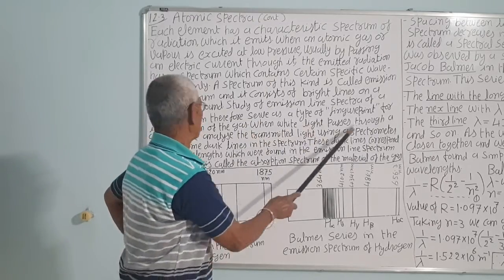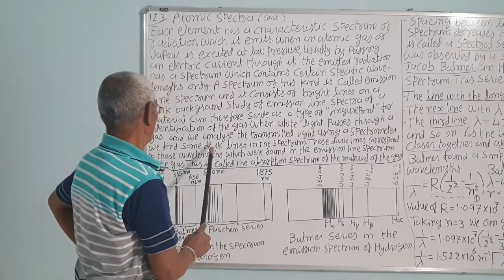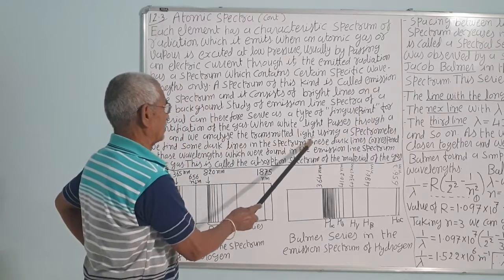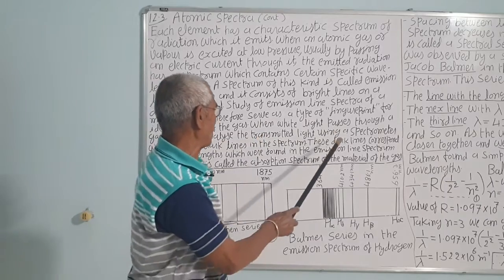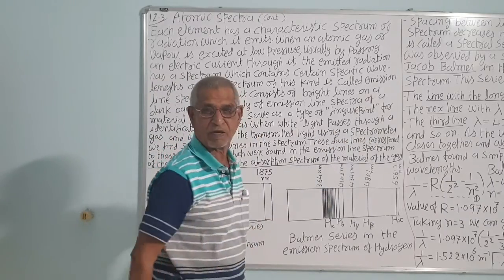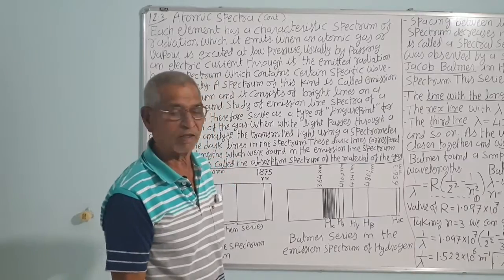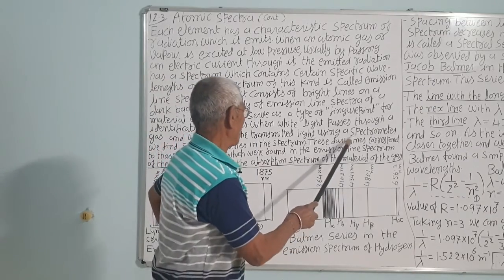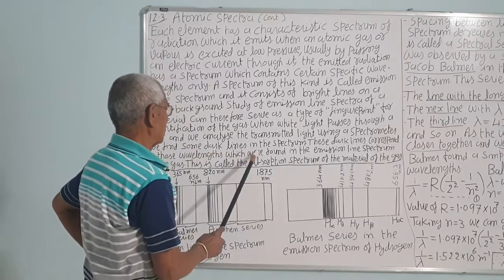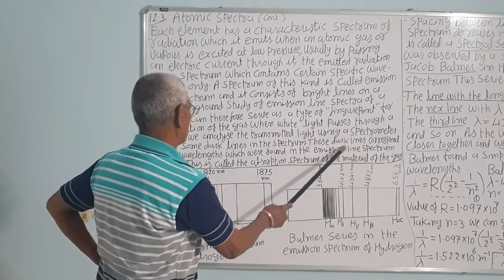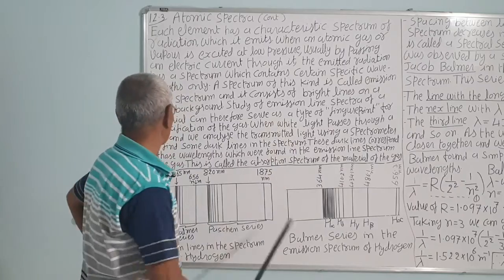When white light passes through a gas and we analyze the transmitted light using a spectrometer, an instrument used to study the spectra, it has 3 parts: prism table, collimator, and the telescope. We find some dark lines in the spectrum. These dark lines are the absorption spectra. Remember, dark lines. Why dark?